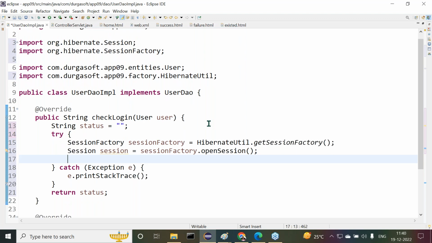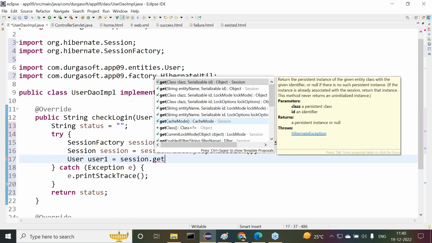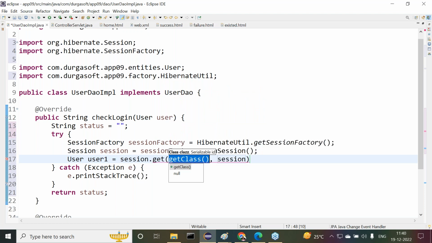Okay, now here what we have to do, observe carefully. First of all, we need to go for String uname equals, then what we have to use there: User, the user already exists here, user1 is equal to session.get of User.class. Here we have to provide the primary key.